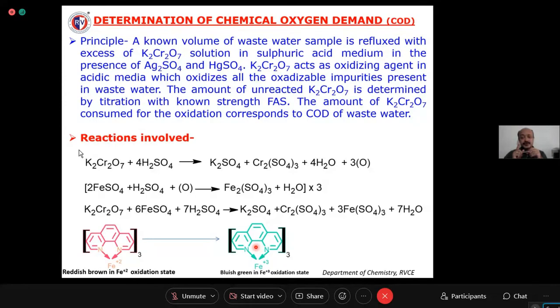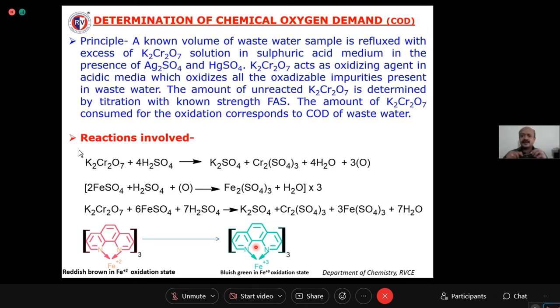Could you repeat what to do after adding mercury and silver sulfate? You have to do nothing there. You just have to reflux. You are adding that one along with the sulfuric acid. Okay, so what is this reflux?